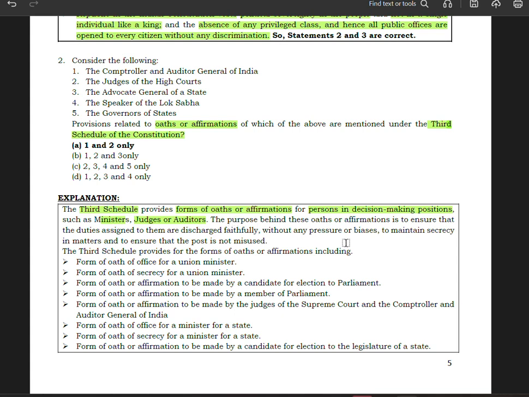The purpose behind these oaths or affirmations is to ensure that the duties assigned to them are discharged faithfully without any pressure or biases, to maintain secrecy in matters, and to secure that the post is not misused.